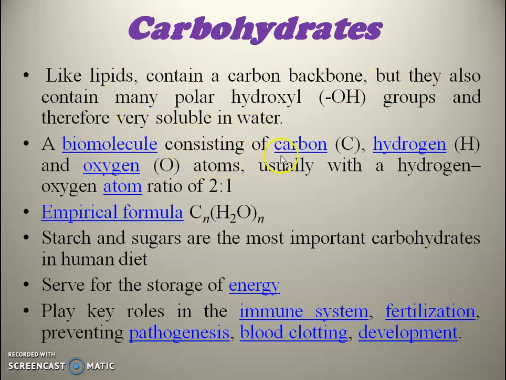A carbohydrate is a biomolecule consisting of carbon, hydrogen, and oxygen atoms, usually with hydrogen and oxygen in a ratio of 2 to 1. The empirical formula is Cn(H2O)n. Starch and sugar are the most important carbohydrates in the human diet. They serve for the storage of energy and play a key role in the immune system, fertilization, preventing pathogenesis, blood clotting, and development.